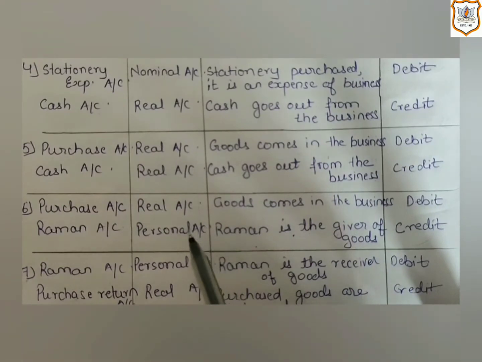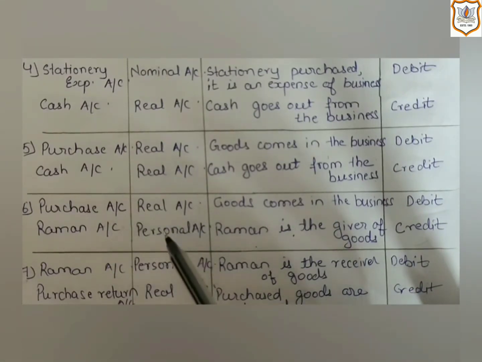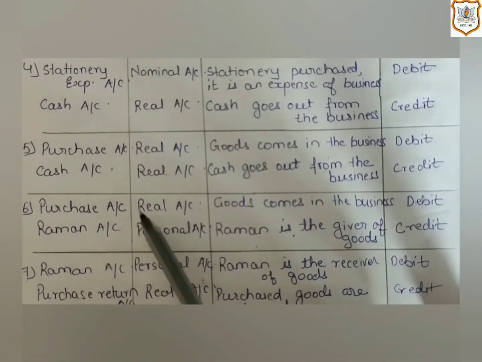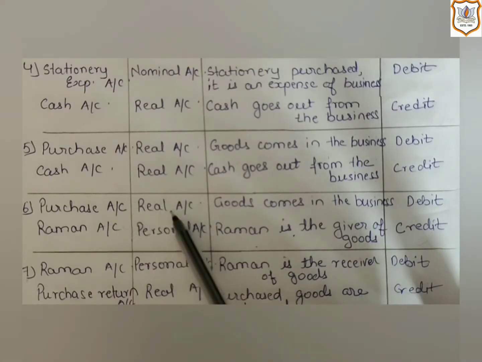We have not paid cash yet. It is yet to be paid in future. And as it is a credit transaction, that is why here a person's account, that is Raman's account, will be affected, as goods have been purchased but money is not paid yet. That's why instead of the cash account, Raman's account will be affected. Now, as purchase account is a real account, it is related with goods, and goods accounts are associated with real account.